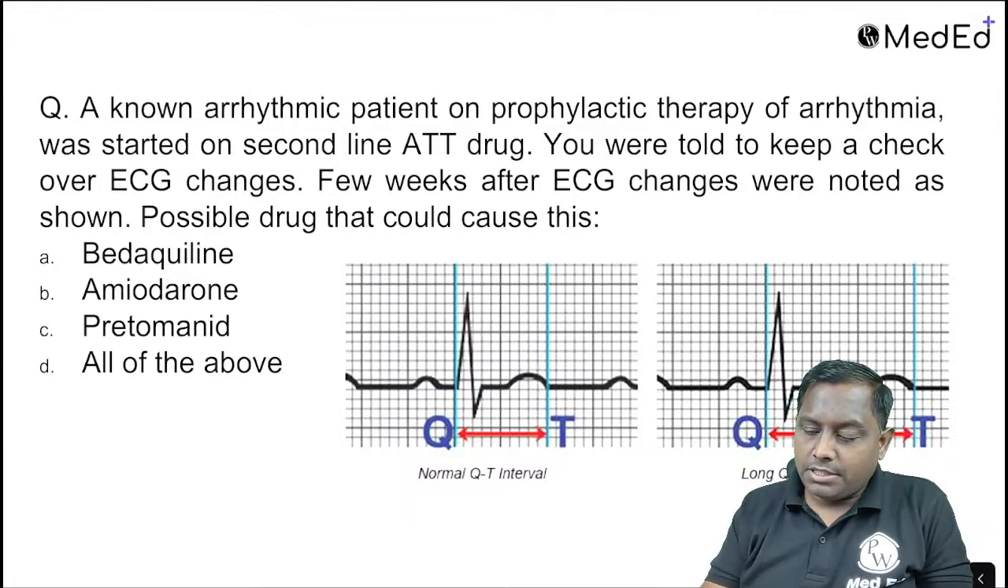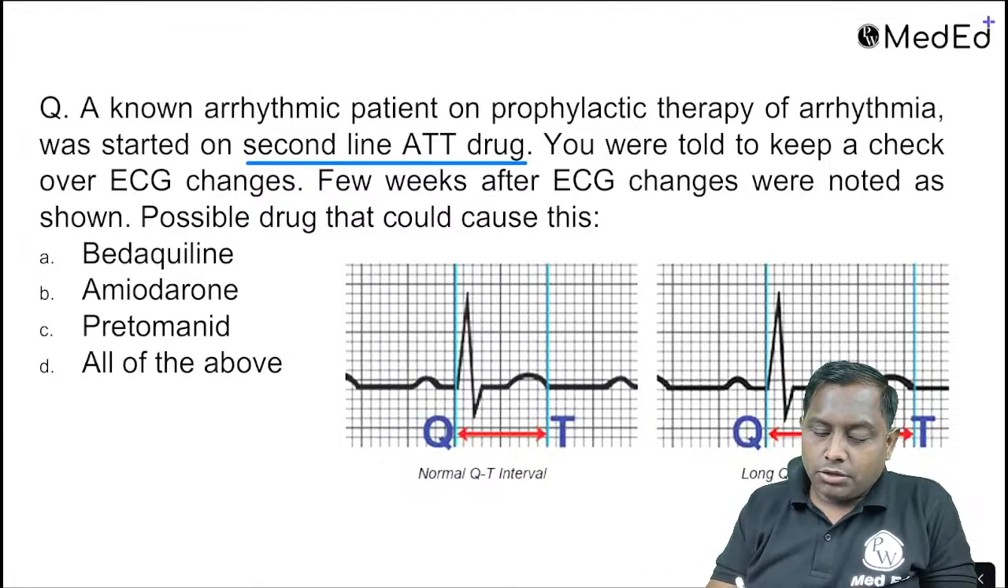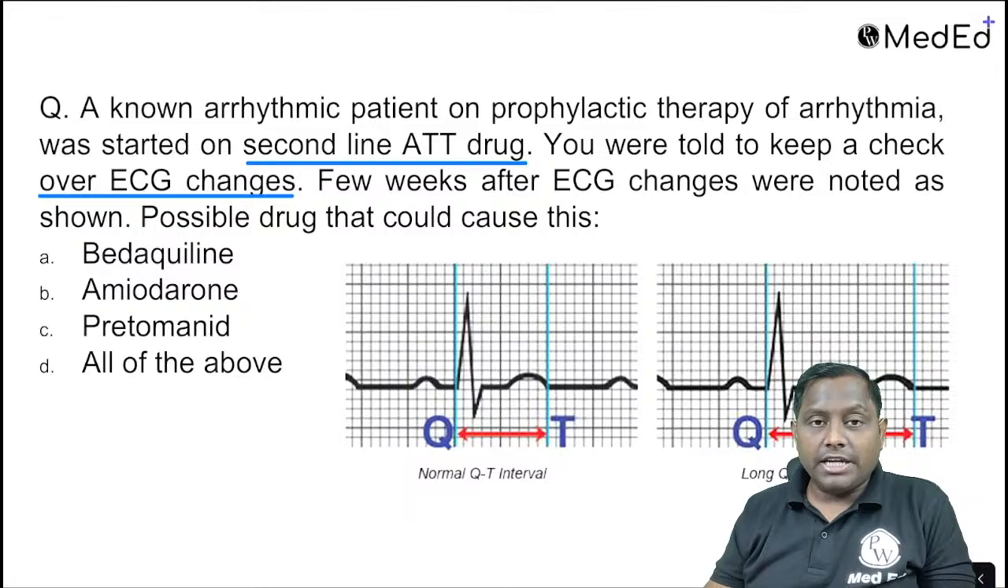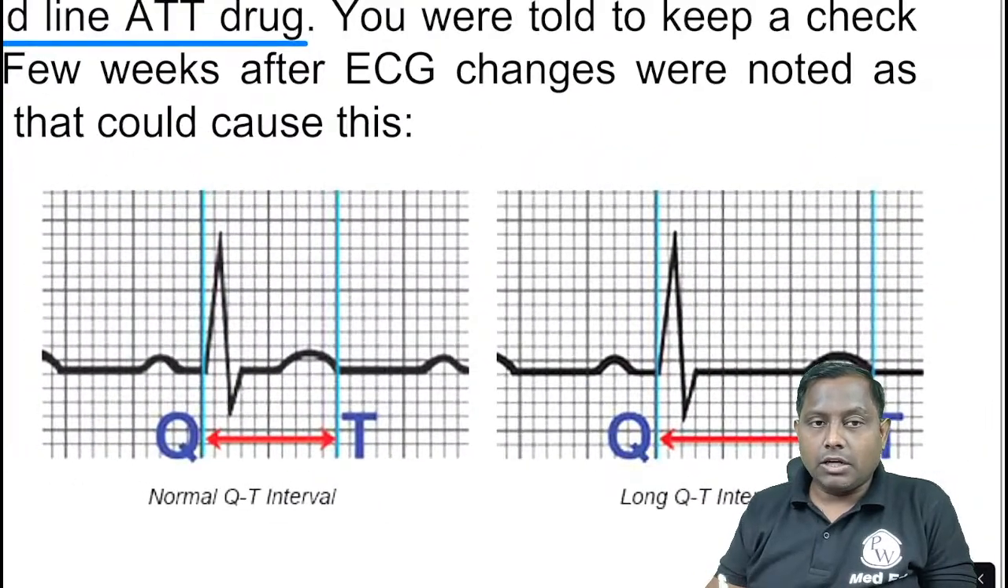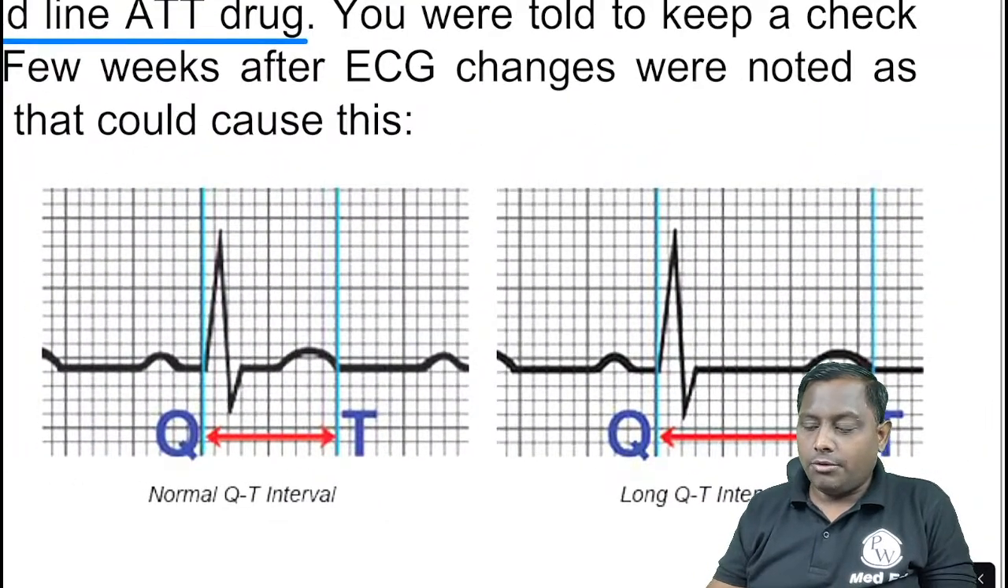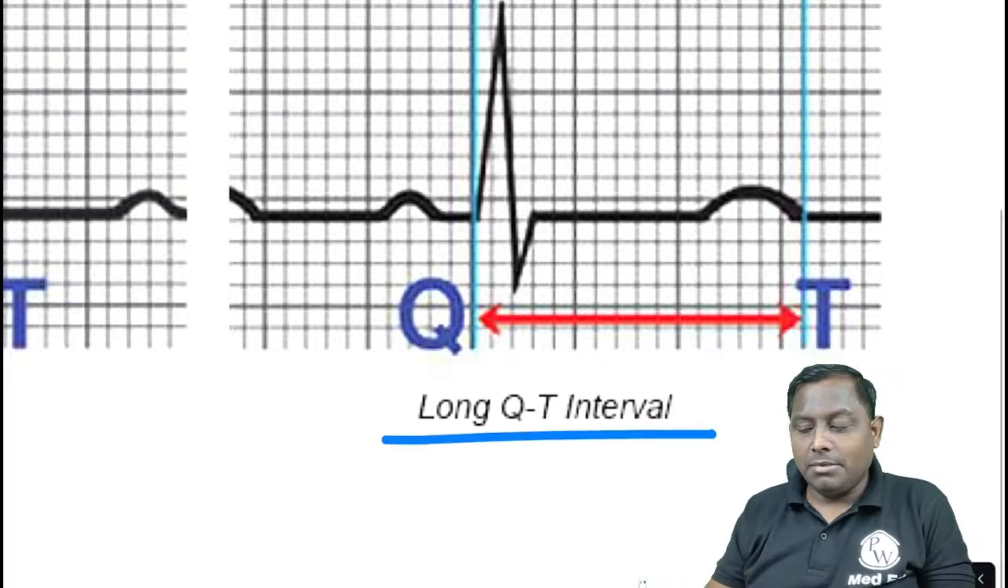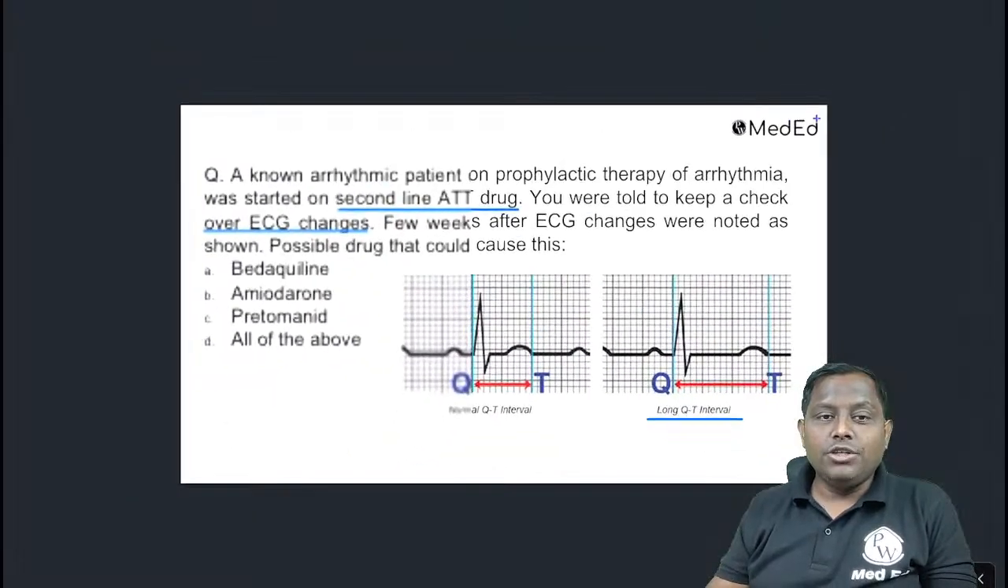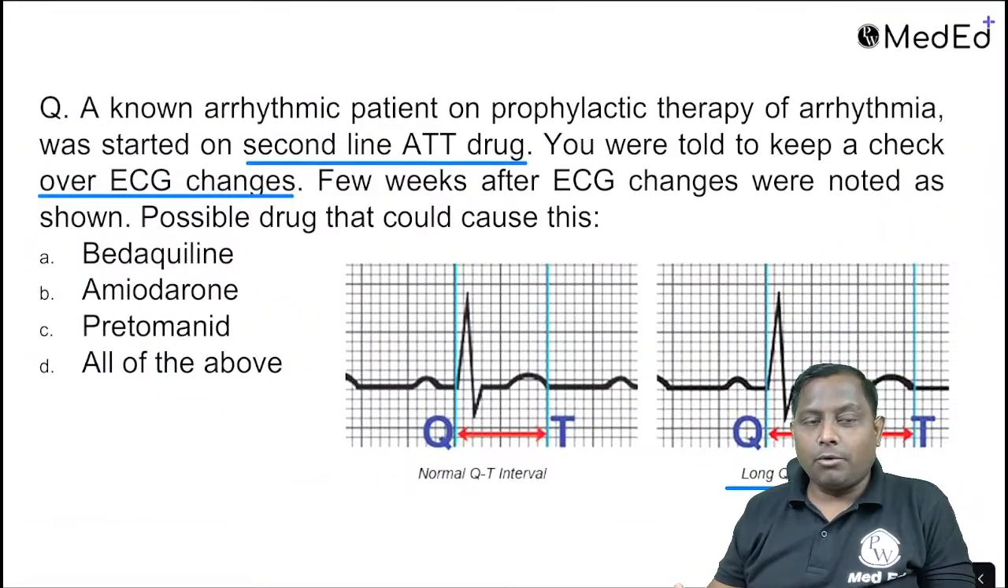A known arrhythmic patient on prophylactic therapy of arrhythmia was started on second line ATT. Okay, you were told to keep a check on the ECG changes. Few weeks after, ECG changes were noted as shown. तो आपको क्या दिख रहा है, एक जगह नॉर्मल QT और दूसरी जगह लॉन्ग QT. I think कहने की भी जरूरत नहीं है, नीचे इन्फॉर्मेशन भी दे दिया गया. तो पूछ रहा है which anti-tubercular drug will cause QT prolongation. So QT prolongation among anti-tubercular drug.